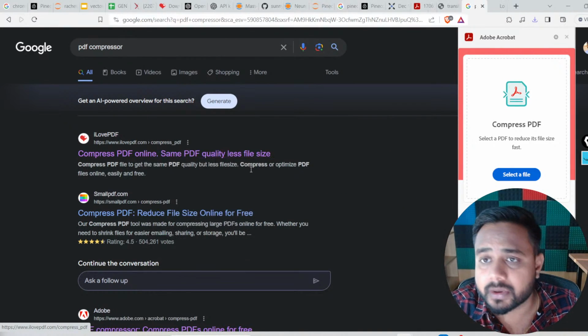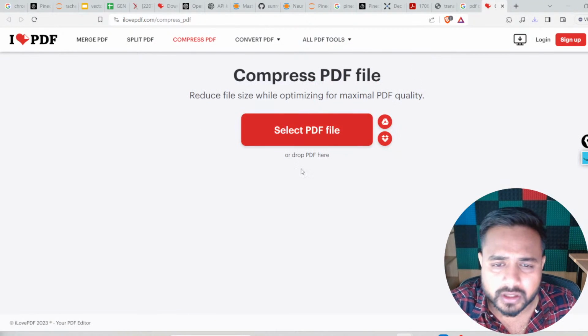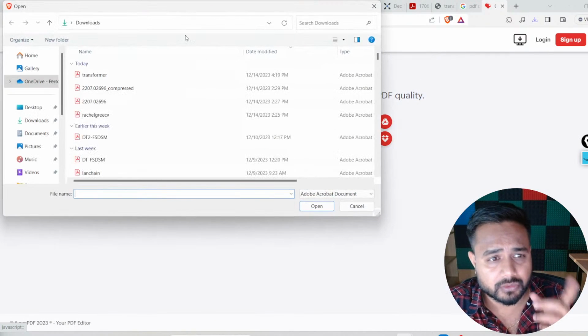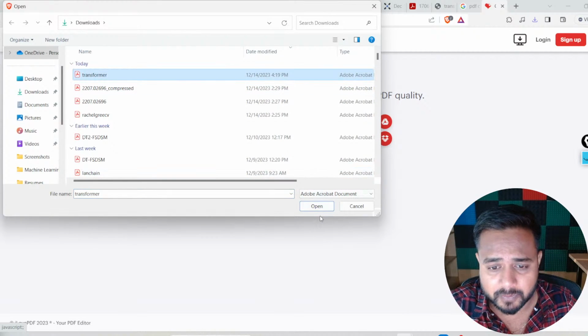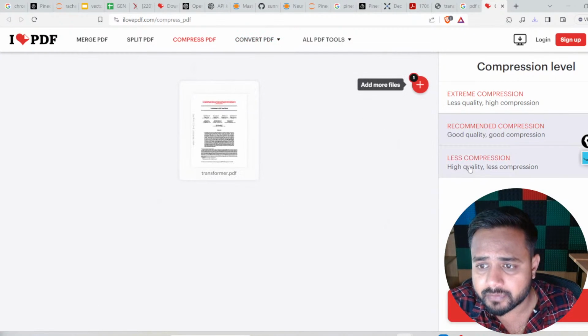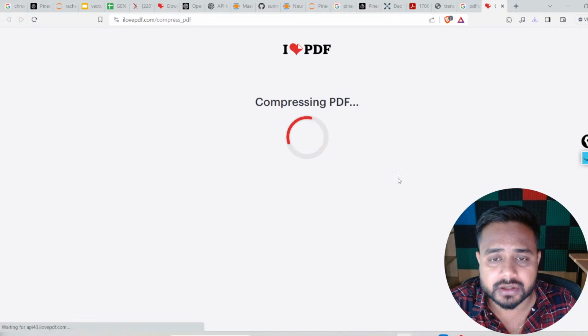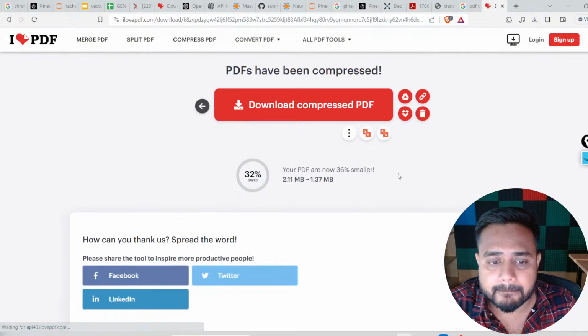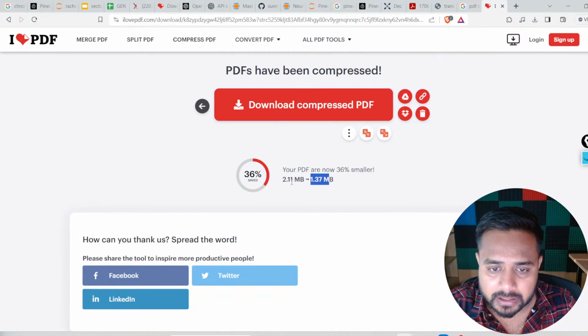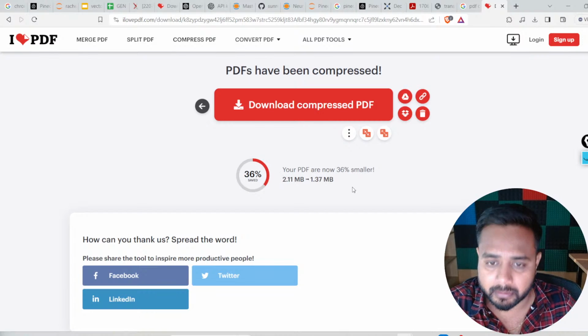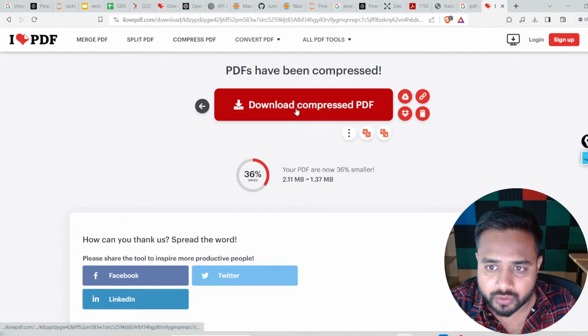So here you can compress the PDF with any free compressor. Now here I'm using this particular website. I'm opening my PDF, and here it is giving you the recommended compression. Now if I click on compress PDF, so it got converted into 1.37 MB from 2.11 MB. Now it is saying you can download it.